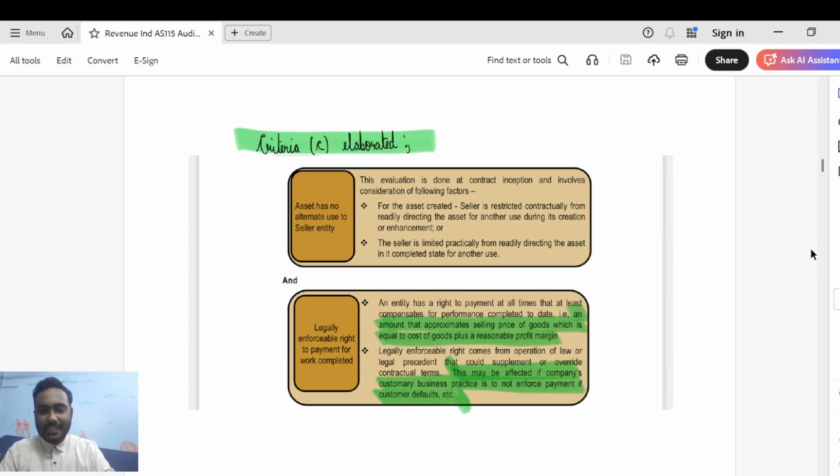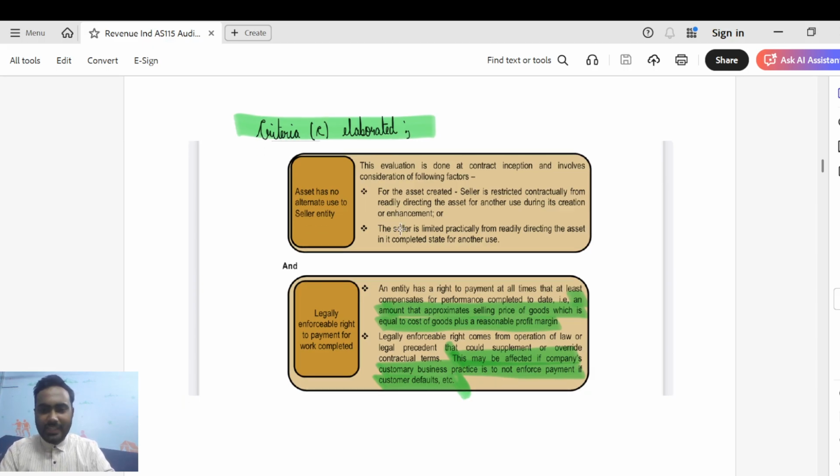So criteria C elaborated. I had just explained this. Asset has no alternative use to the seller entity. I explained the example where the seller is able to use the same asset for customer B. In that case the asset has alternative use. Let's say in the contract it says that the customer has to only use the asset for customer A. Then the asset has no alternative use to the seller entity. So this is from the standpoint of the seller entity, that is the entity which is going to recognize the revenue. I hope that is clear.